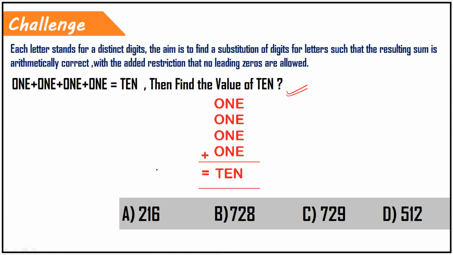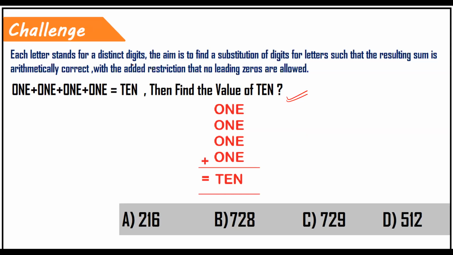So let me take the question here. ONE plus ONE plus ONE is equal to TEN. Please observe. How can we proceed with the solution of this type of questions? First, we'll try to understand the standard way of solving the question. Then we'll look at other easy possible ways to get the answer choices faster.